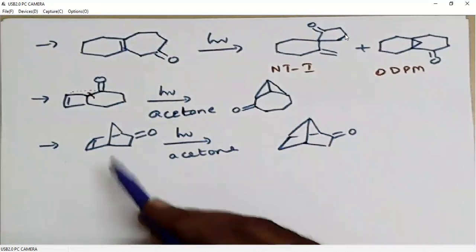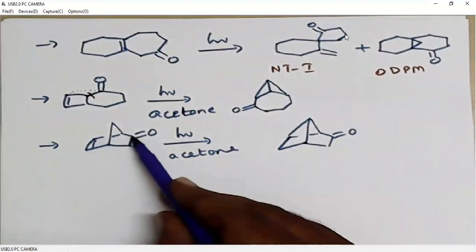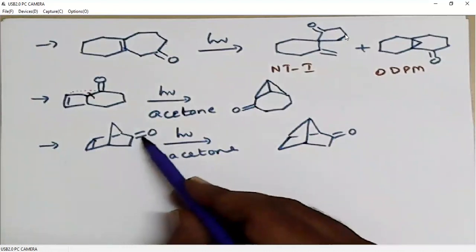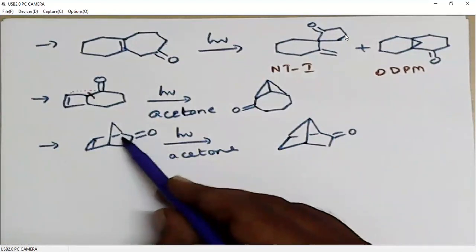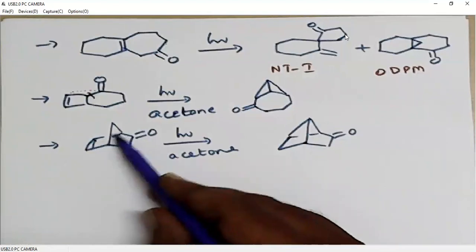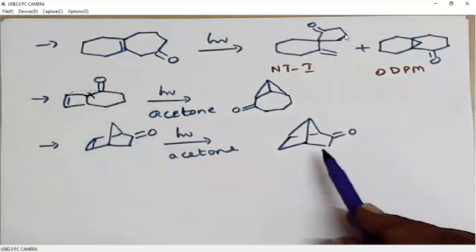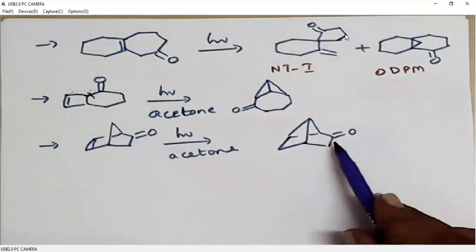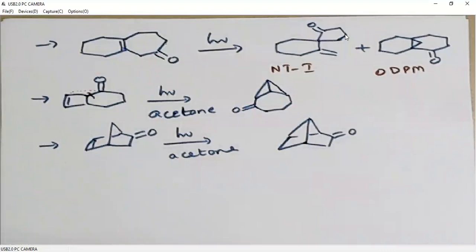In short, we will have a bond between carbonyl carbon and this carbon. Because we need to regenerate this carbonyl, we will break this alpha bond. So this carbon and this carbon will be involved in bond formation, 3-membered rings. So we will rearrange this to this conformation. So it is not the direct product. We need to rearrange to this conformation.